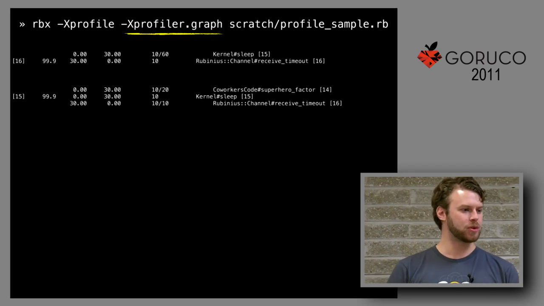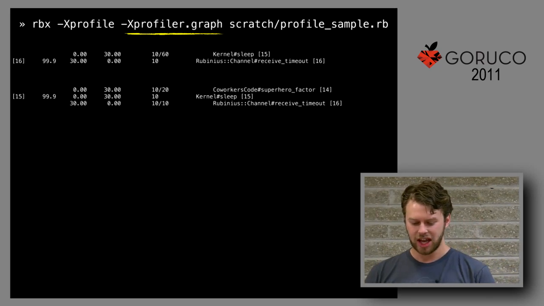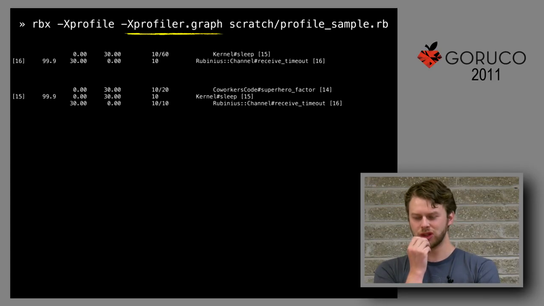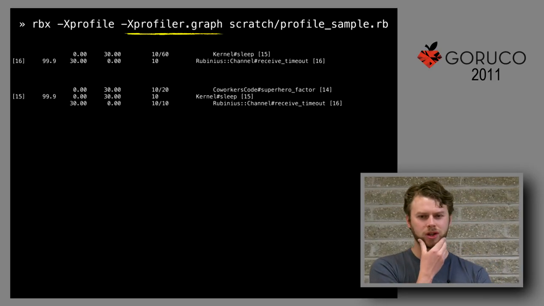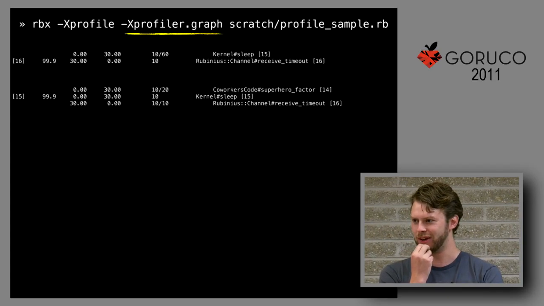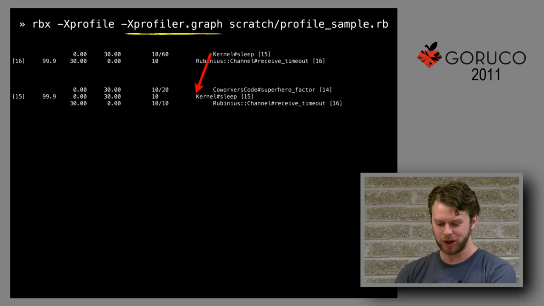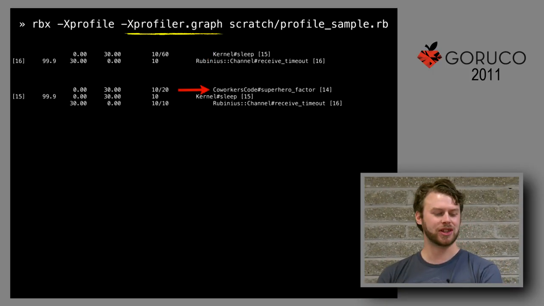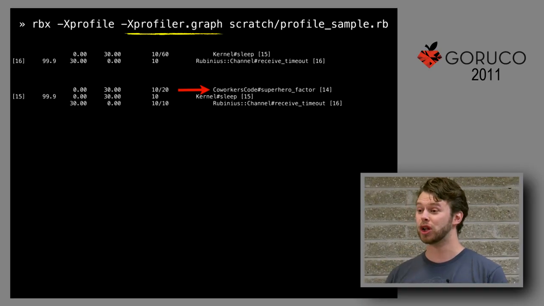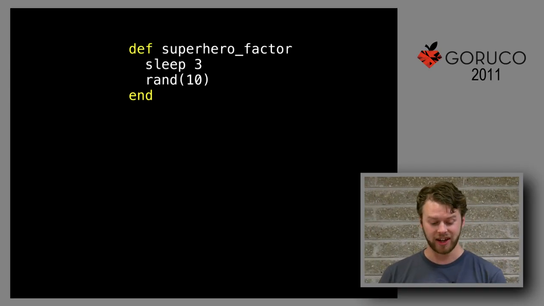So in this case, we go and we look at number 15, and we see, oh, look at this. Okay, so there's this method inside the coworkers code class that seems to be calling sleep. Well, I think we may have figured it out, right? What do you think? So we go from sleep to there, and obviously we see that the coworkers code is who is calling this thing. So now we've got a definite place to look. We can look in that file, and we can find this.